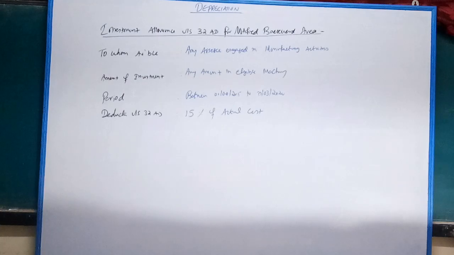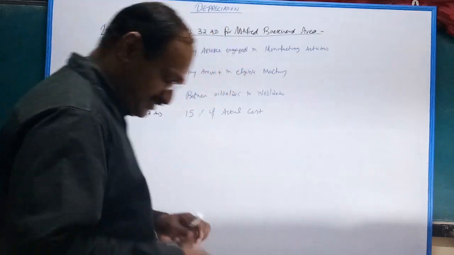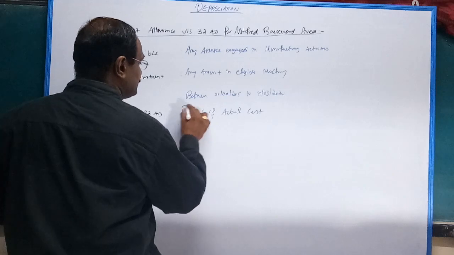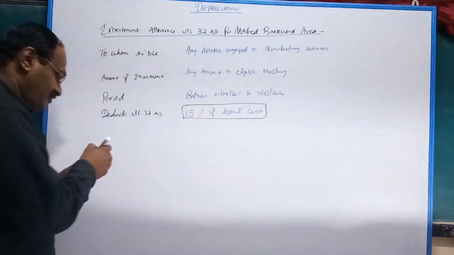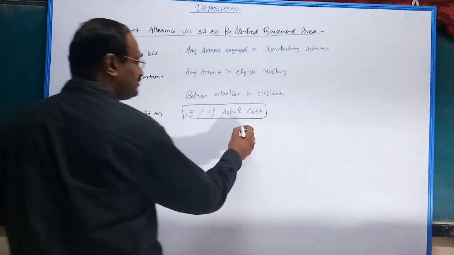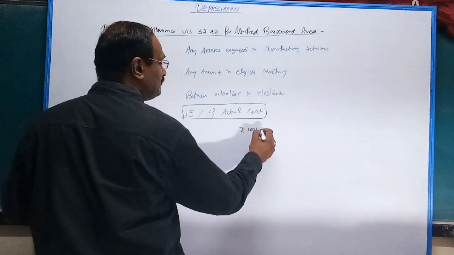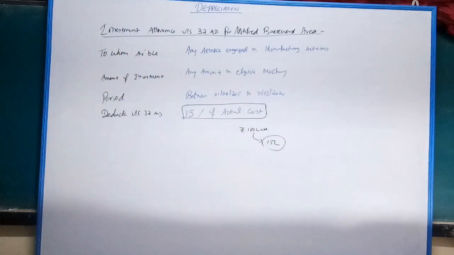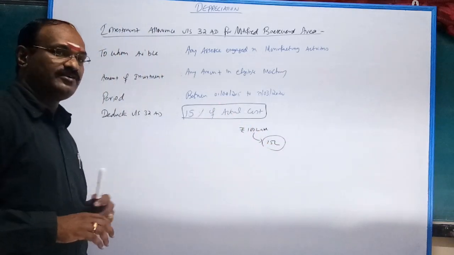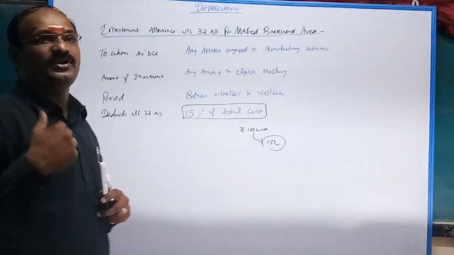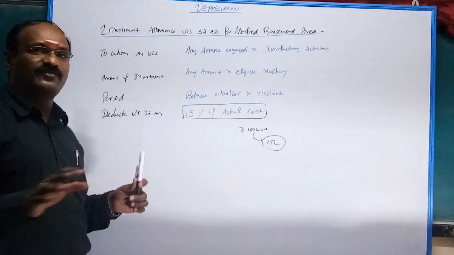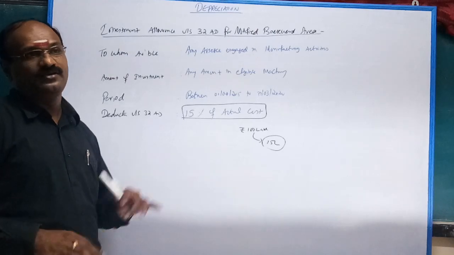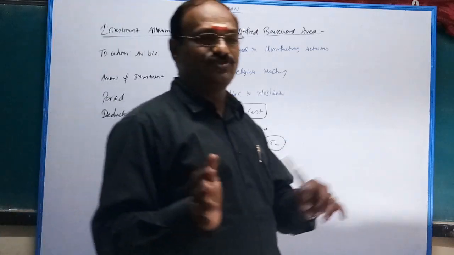Once again, see, this is very important. 15% of actual cost is allowed as deduction under section 32AD. Suppose your investment is 100 lakhs, you are eligible for 15 lakhs as deduction. Very, very important. This deduction is not reduced from your written down value. This is a separate deduction. Special depreciation is totally different.